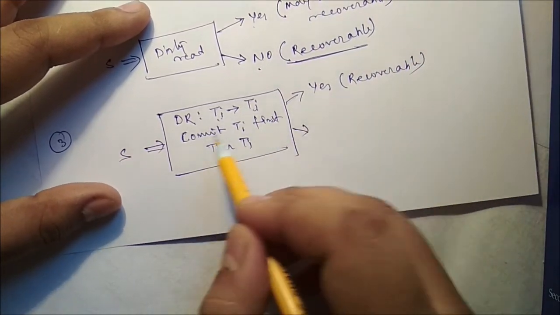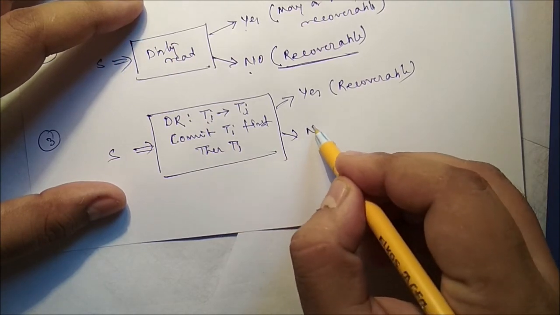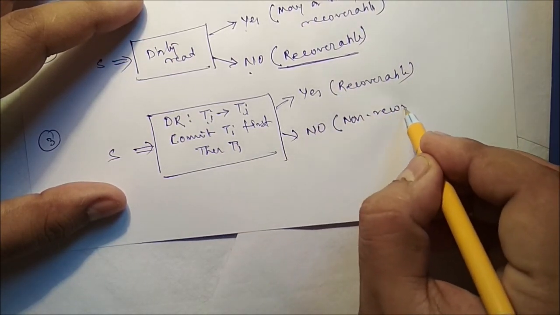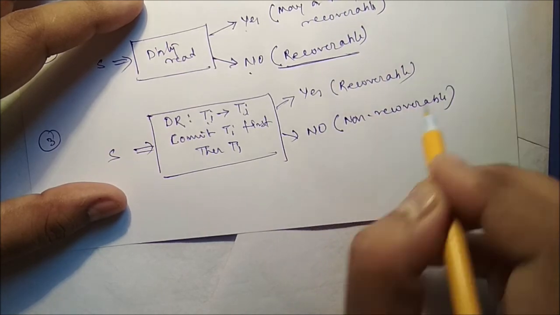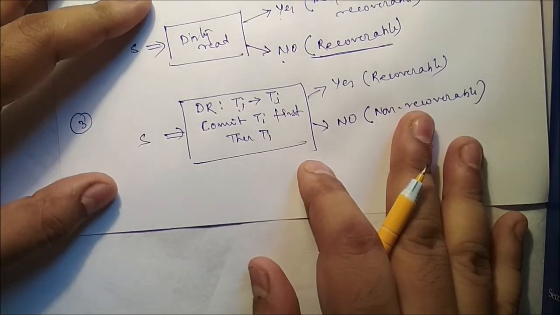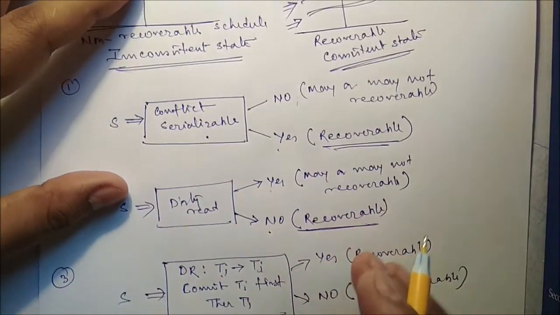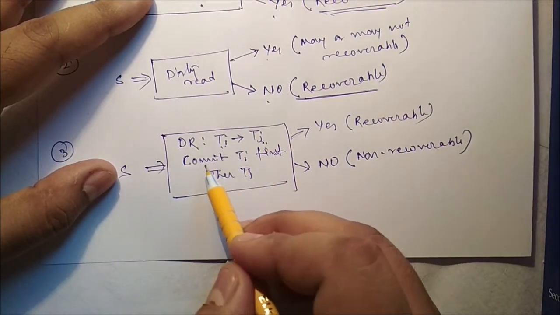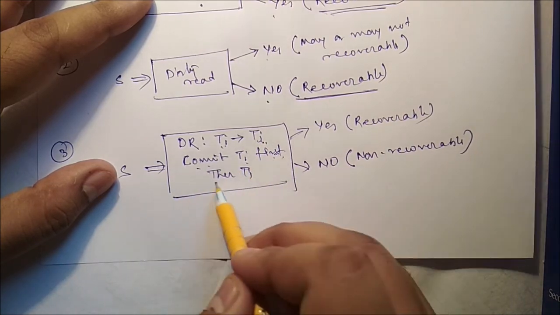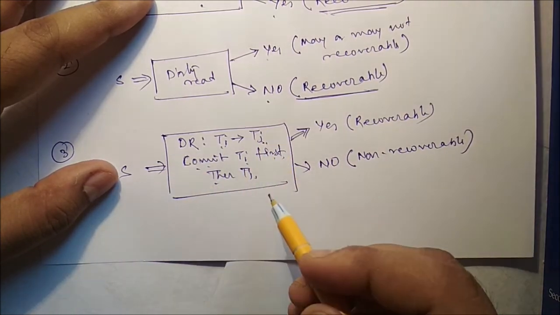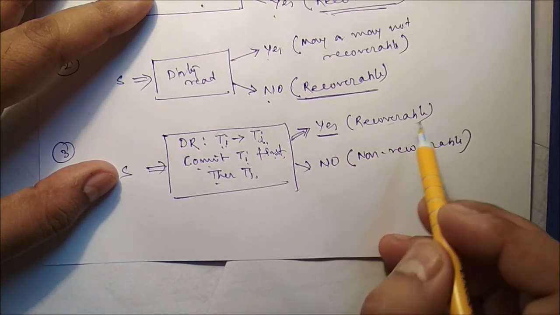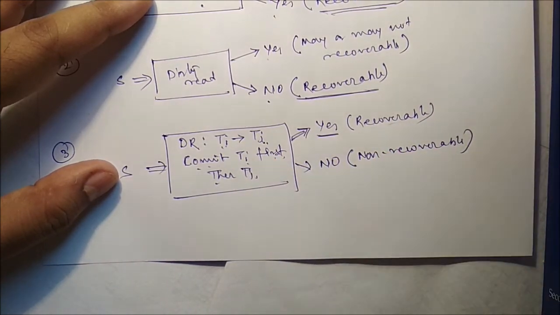But if the sequence is not maintained, then it is non-recoverable. Are you getting this one? So if in a dirty read TJ reads data from TI, then commit TI first, then TJ, for all the cases. If it maintains the sequence for all the cases, then it is recoverable, otherwise it is non-recoverable.